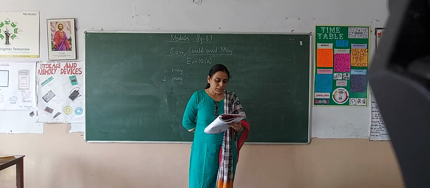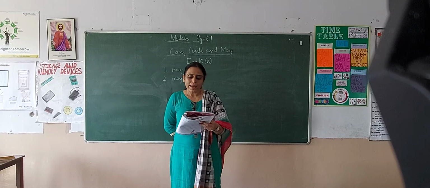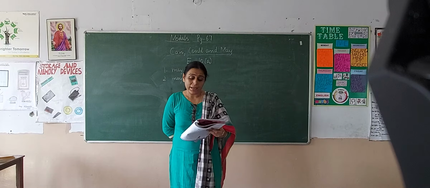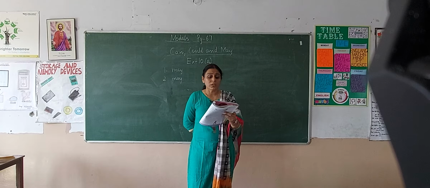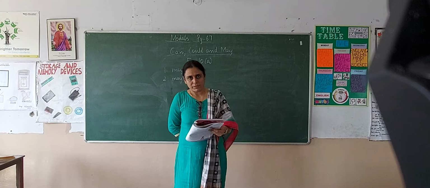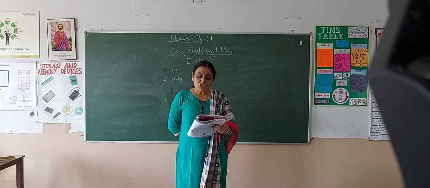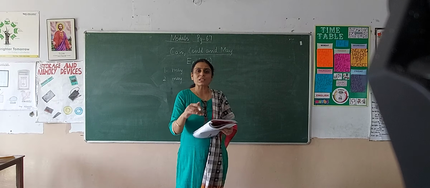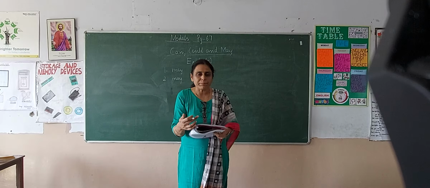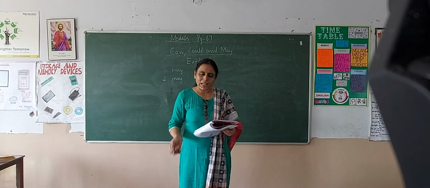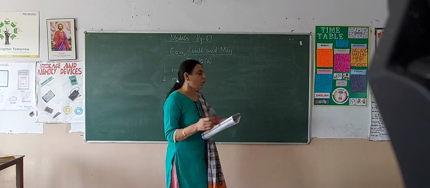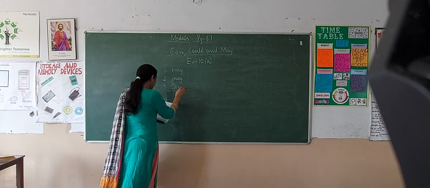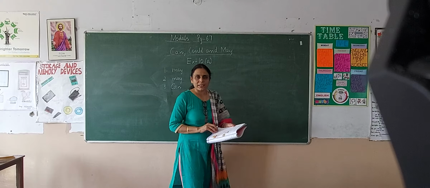Now children, the third is, dash you help me to carry this box. Here we are talking about the ability of the other person. Like we are saying, dash you help me to carry this box. That means that person has got the ability, or you can say capability, of carrying the box. So that's why I am asking that person. So what will I write over here? It will be can. Can you help me to carry this box?